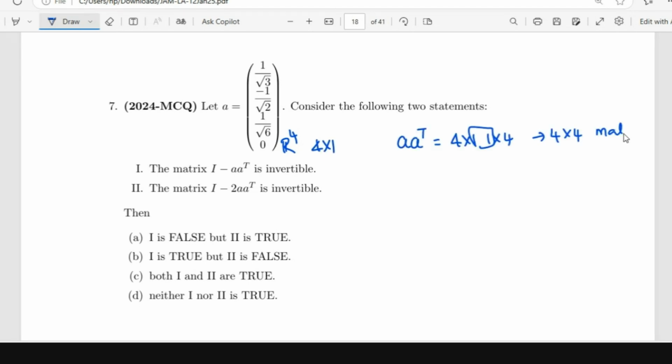So A transpose is 1 cross 4. So A A transpose is a 4 cross 4 matrix. So I have a 4 cross 4 matrix A A transpose, and then I minus A A transpose I have to calculate, and then I have to check whether it is invertible or not. Not just that, I have to do that for 2 A A transpose also. So what do we do here?